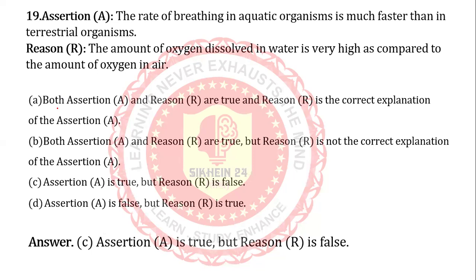The breathing rate of aquatic organisms is higher compared to terrestrial organisms. Why does it happen? The amount of oxygen dissolved in water is very high as compared to the amount of oxygen in air. Assertion is true, but reason is false.